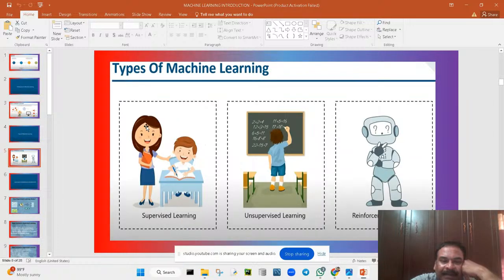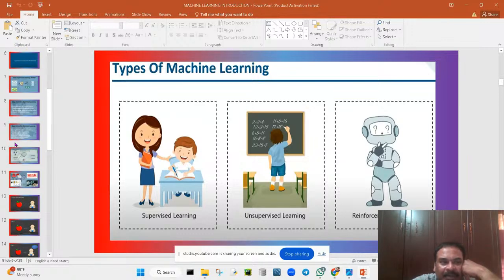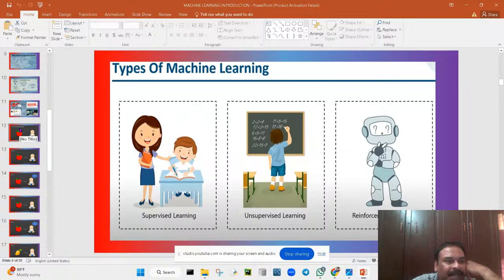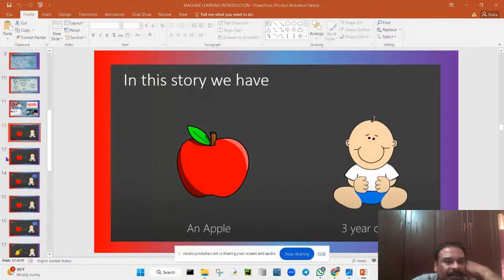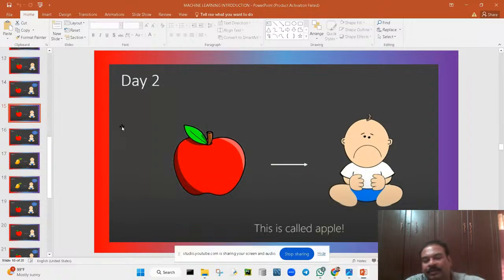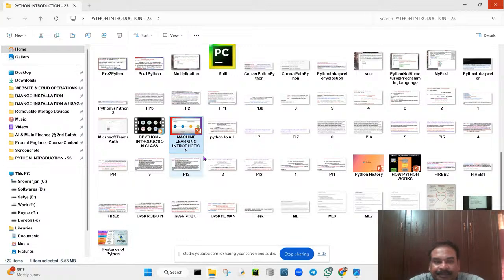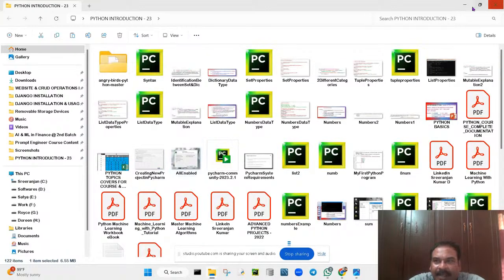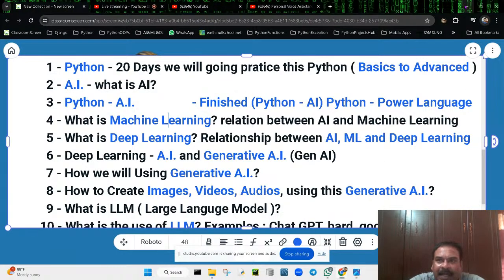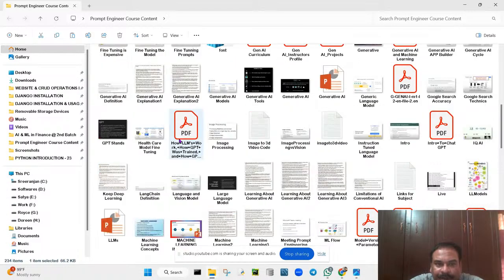There are three different types of machine learning: supervised learning, unsupervised learning, and reinforcement learning. You can see them here. How the machines will be trained, I will explain all these things in our course. Okay, next up, what is AI? AI definition, I am going to show you exactly what the AI definition is. Just one second.